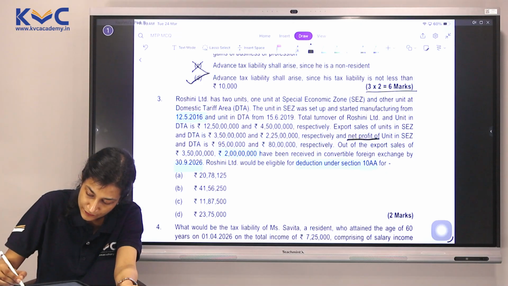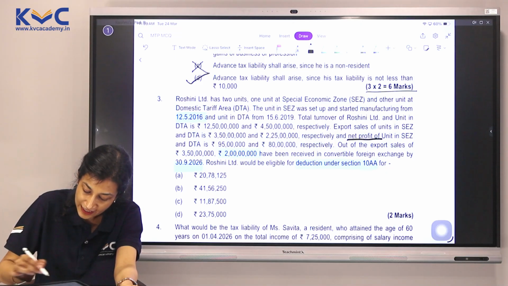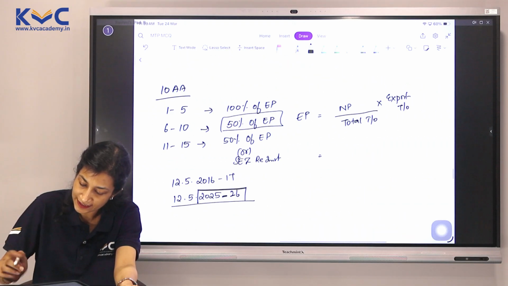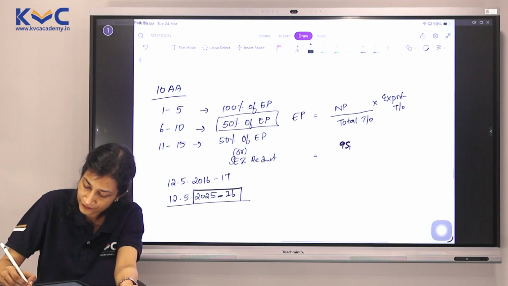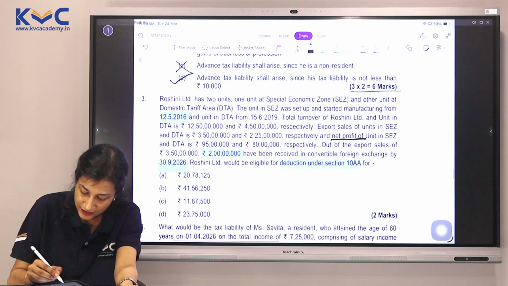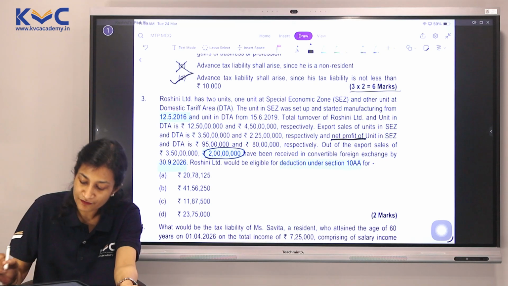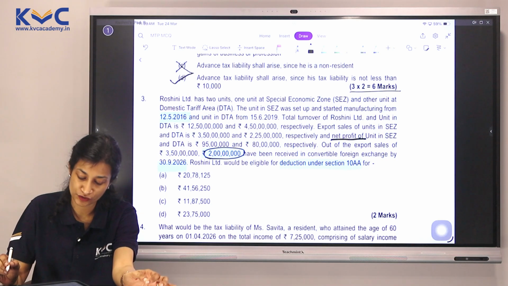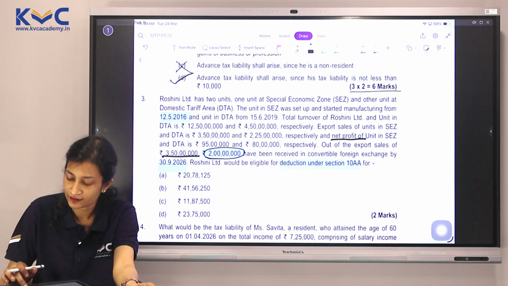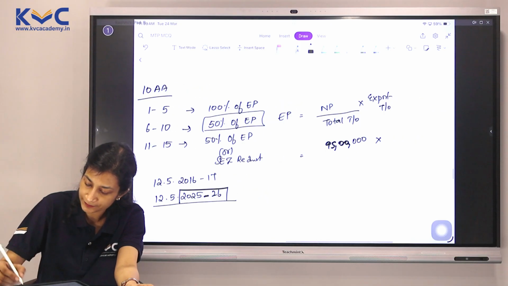Yes, net profit of SEZ and DTA is given as 95 and 80 lakhs respectively. So it is 95 lakhs. Do we have the export turnover? Yes. Only 2 crores have been received in convertible foreign exchange. So even if there is more of export sales, we will ignore it. We will only take 2 crores here.